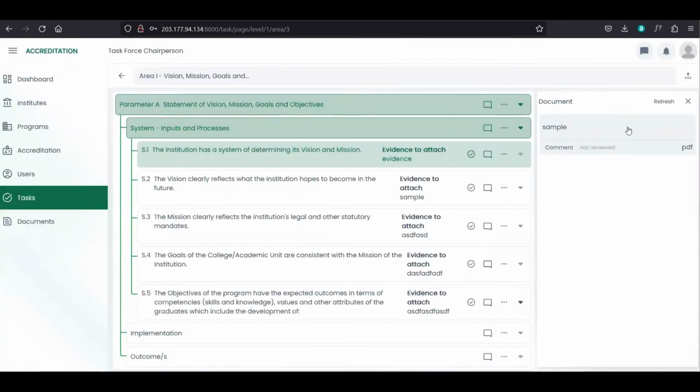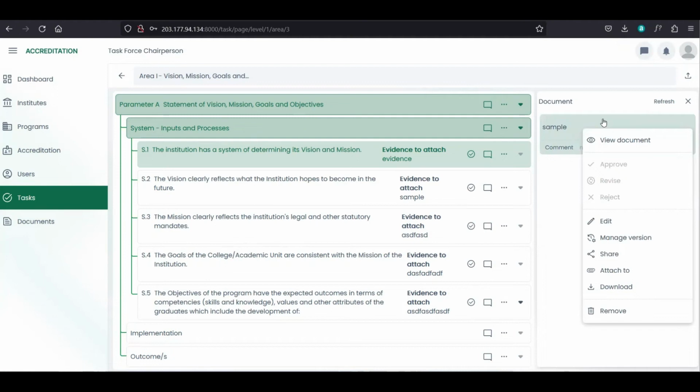So for task force chairperson, once you click, makita na to ang mga more options pa jud ani nga document. So we can view this document or we can approve, revise, reject. So if you are the task force chairperson, you can verify the document by approving or need revision or reject. But if you are the task force chairperson and you are the uploader of that document, dili na to siya maklik.